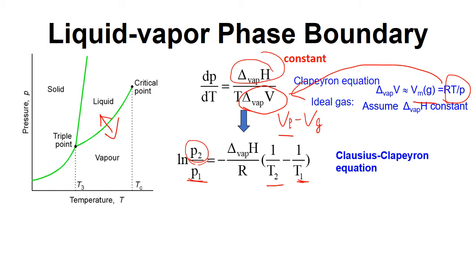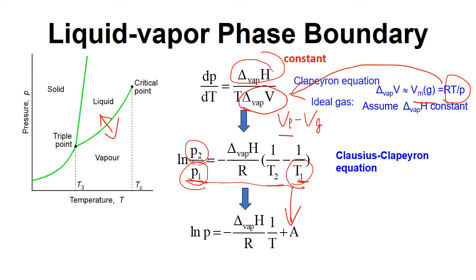Alternatively, this equation can be written as ln P equals negative delta H over R times 1 over T plus A. So ln P1 and 1 over T1 combine together as A, and P is the vapor pressure, and T is the temperature. So this equation tells us how the vapor pressure changes as a function of temperature.